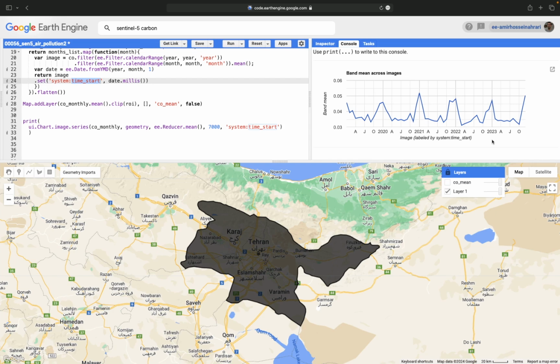How can we monitor the energy consumption here? One of the best products that I can show you here using satellite data is a nightlight product.